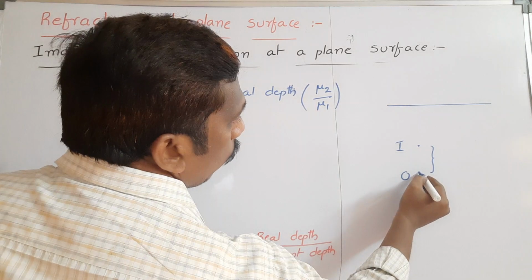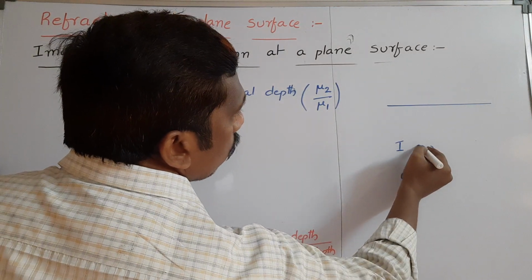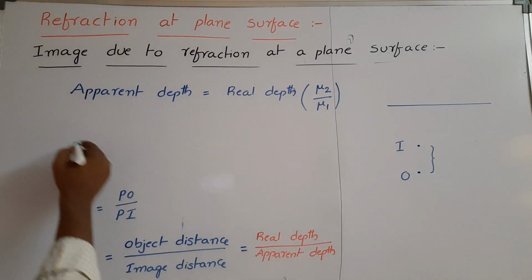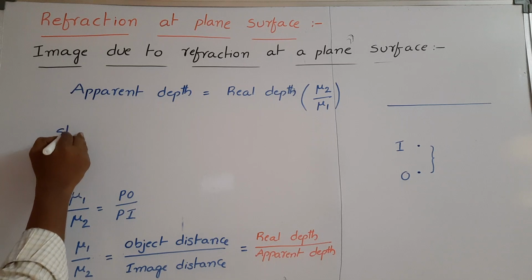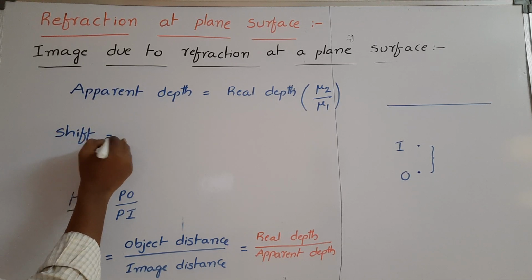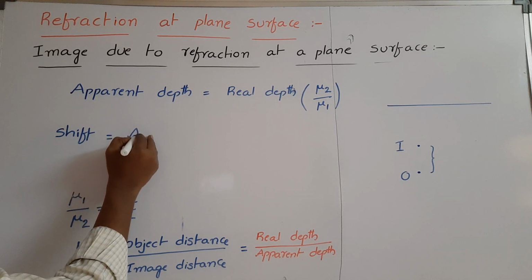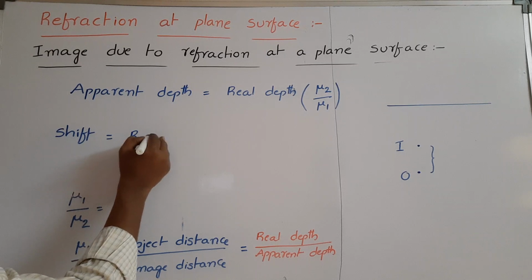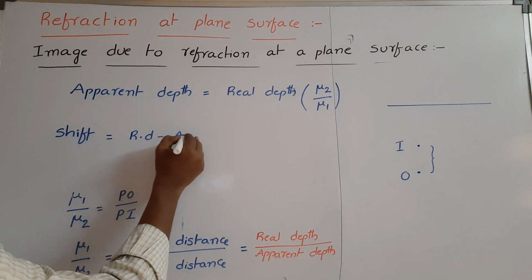From the original position to this position, its image shifts. So shift is equal to real depth minus apparent depth.